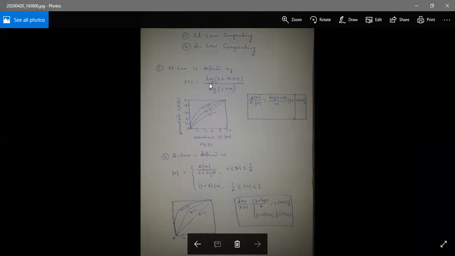And this one is the definition of mu law companding. Okay, the A-law companding is defined as modulus of v equal to A into modulus of m by 1 plus log A when 0 less than or equal to modulus of m less than or equal to 1 by A, and 1 plus log of A into modulus of m when 1 by A less than or equal to modulus of m less than or equal to 1.